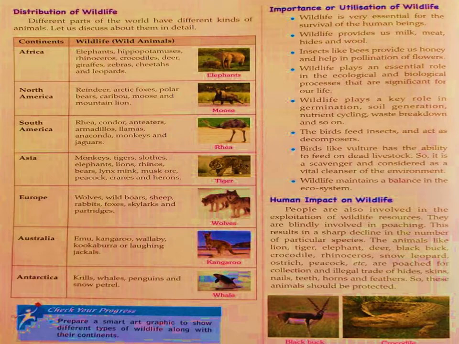Like animals, you have lion, tiger, elephant, deer, black buck, crocodile, rhinoceros, snow leopard, ostrich, peacock. They are poached for collection and also for illegal trade of skin, nails, teeth, horns, feathers. So for this they are poached. So we should protect these animals.